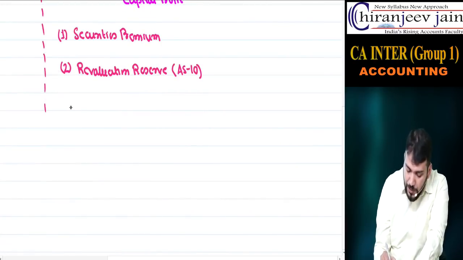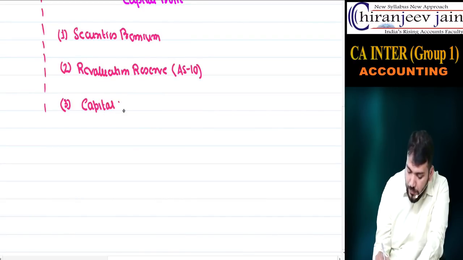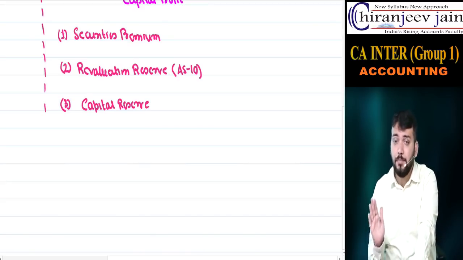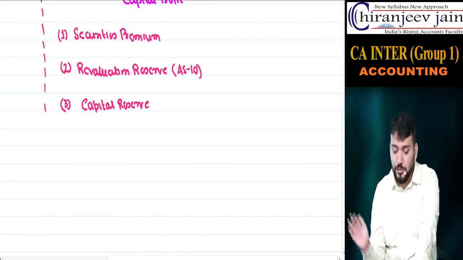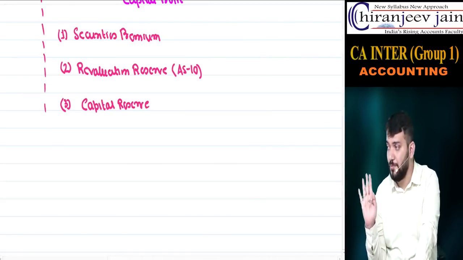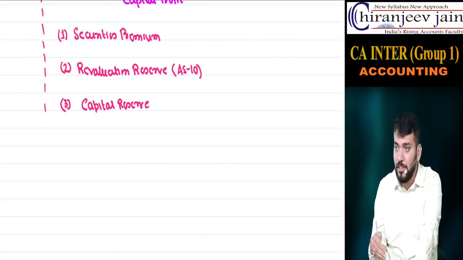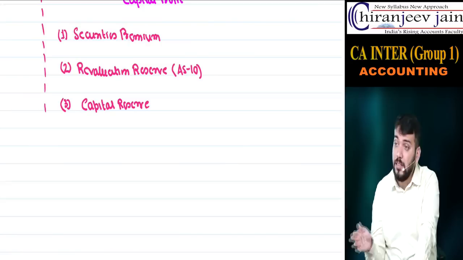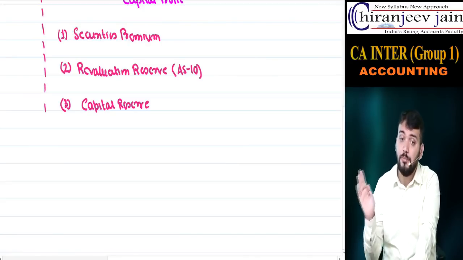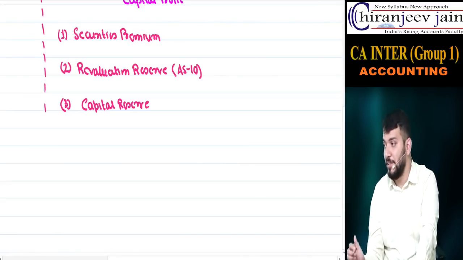Third example is capital reserve. Any other capital profit which is not point number 1 and point number 2, all of capital nature, will be transferred to capital reserve.